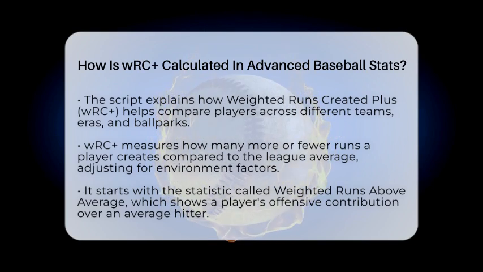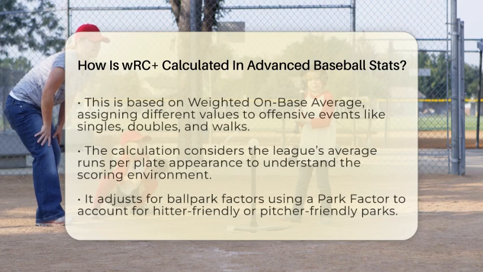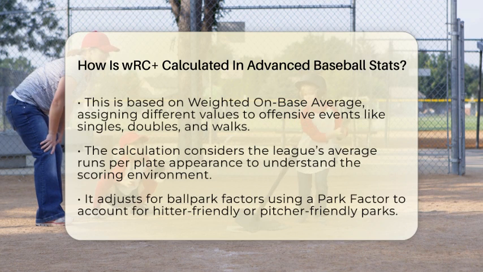Weighted runs created plus measures how many more or fewer runs a player creates compared to the league average, after adjusting for the ballpark and era. It starts with a statistic called weighted runs above average, which shows how many runs a player adds over an average hitter. This is based on weighted on-base average, a rate that assigns different values to singles, doubles, walks, and other offensive events, depending on how much they typically contribute to scoring.